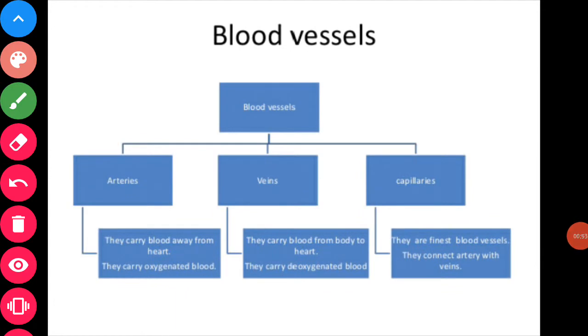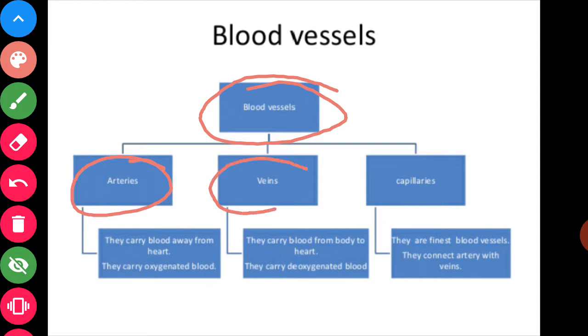Okay, the various organs of the circulatory system in humans are blood, that is the first that I have discussed. Second is the blood vessels. Today our topic that I am going to discuss is blood vessels. Blood vessels are of three types: arteries, veins, and capillaries.